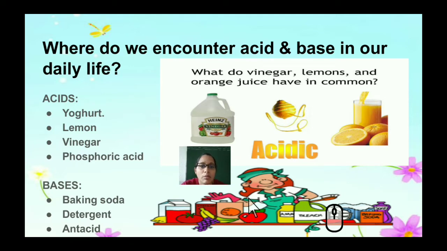So what are bases then? A base that we encounter in our daily life is baking soda. Baking soda is used in some of our cooking materials to ferment the product. Bases are also used to make detergent. They are also used in antacids. What is an antacid? For example, ENO. When we have a problem with acidity, acids can be reduced by the use of a base. A basic substance is present in the antacid, so that will reduce our acidity.